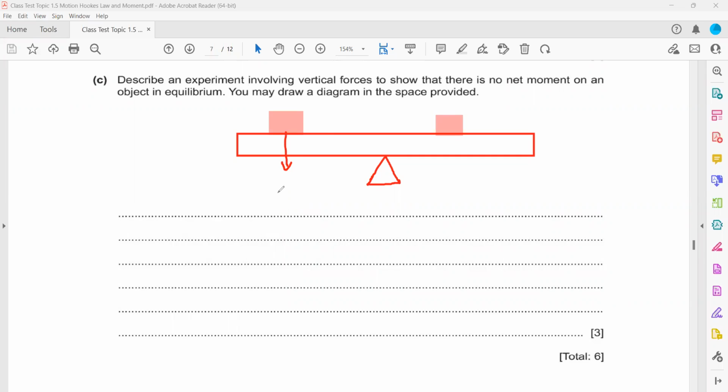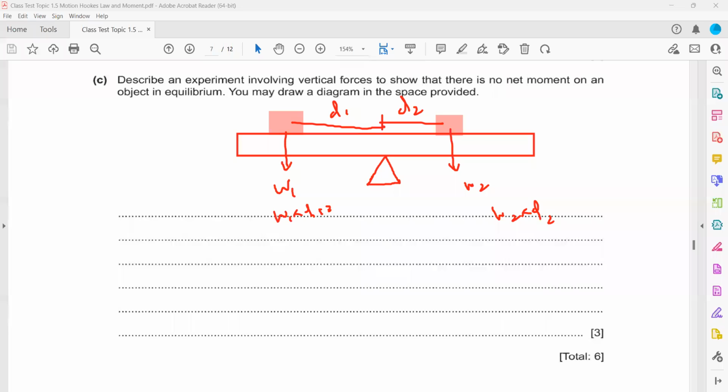And then we calculate the turning effect of the two loads. Say this is W1 and the distance from the pivot is D1. This one is W2, so the distance from the pivot is D2. So we calculate the turning effect of the two loads, and the clockwise and anti-clockwise turning effects should be the same, or the net moment should be 0.